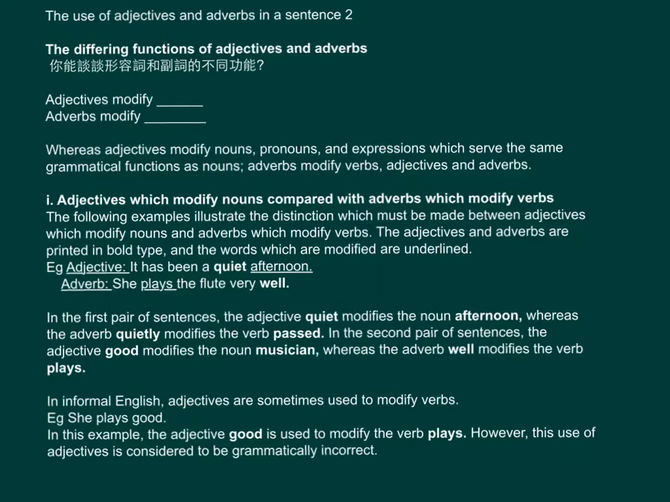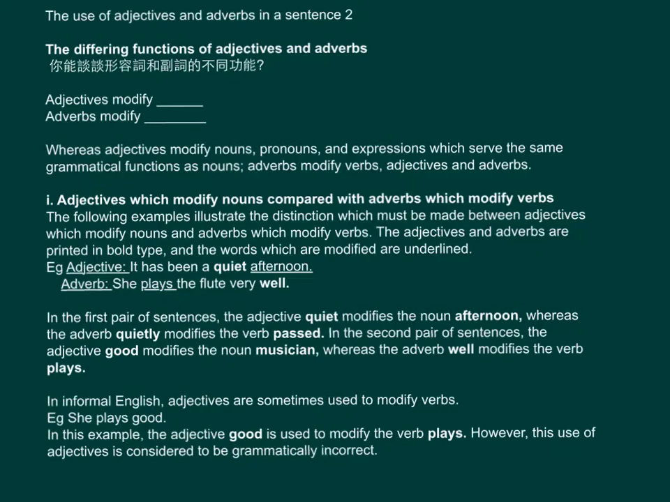In the first pair of sentences, the adjective quiet modifies the noun afternoon, whereas the adverb quietly modifies the verb passed. In the second pair of sentences, the adjective good modifies the noun musician, whereas the adverb well modifies the verb plays.